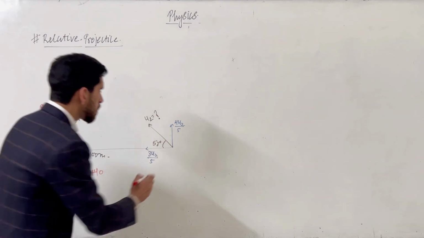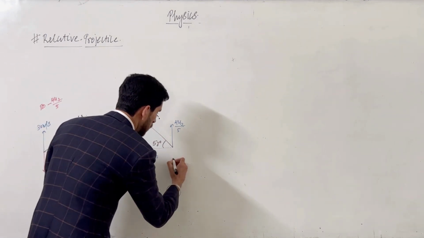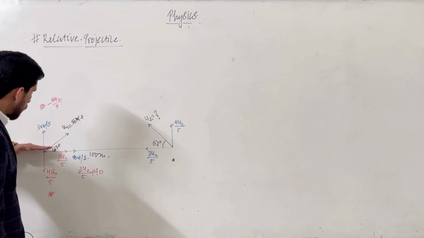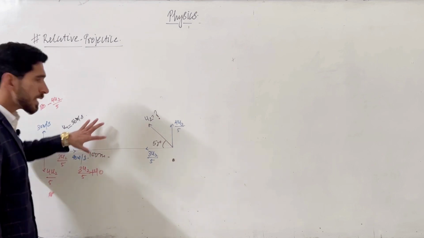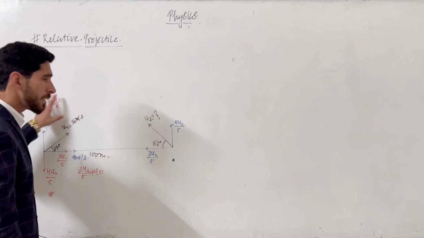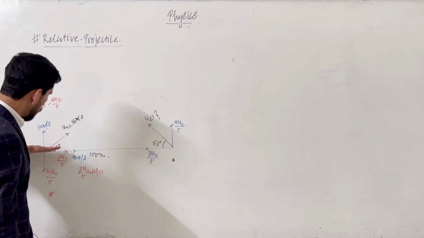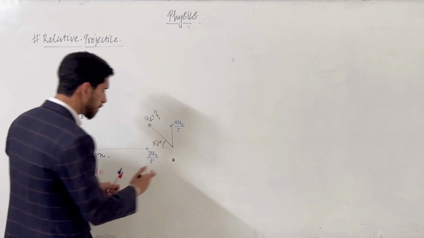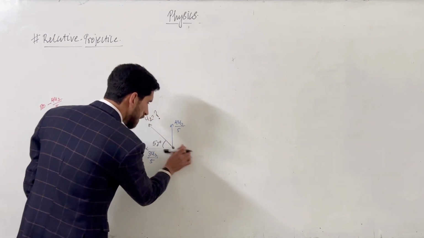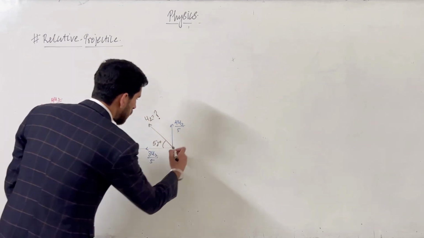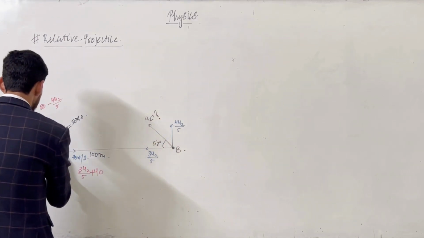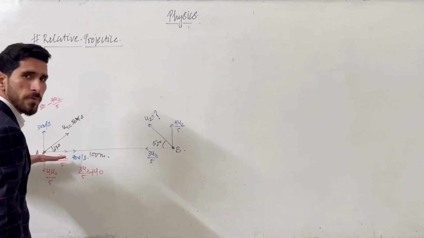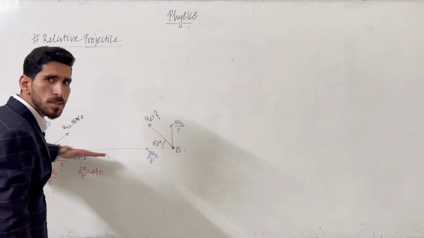Now we can consider this object to be at rest, because we have given its velocities to the other object. Now if this object wants to hit that object, then its relative overall velocity should be towards this direction. Only then can it hit the second object B. Otherwise it cannot hit the B object. Suppose this is B and this is A. So it means its whole velocity should be horizontal, only in this direction.